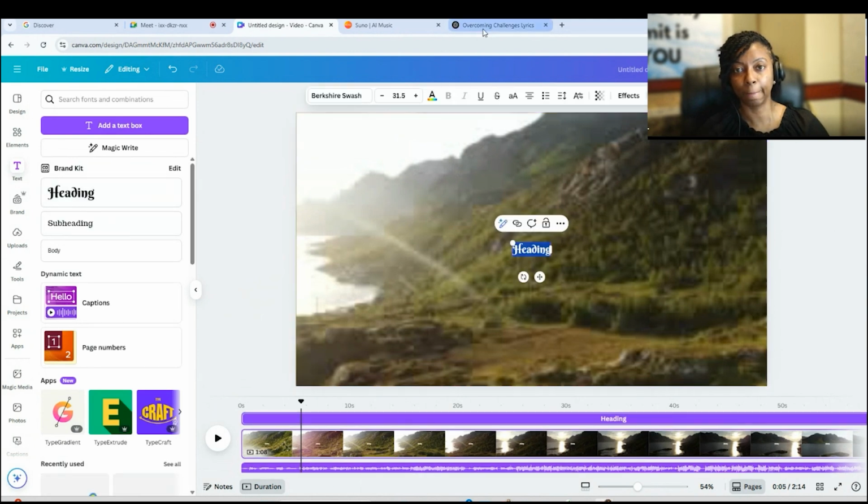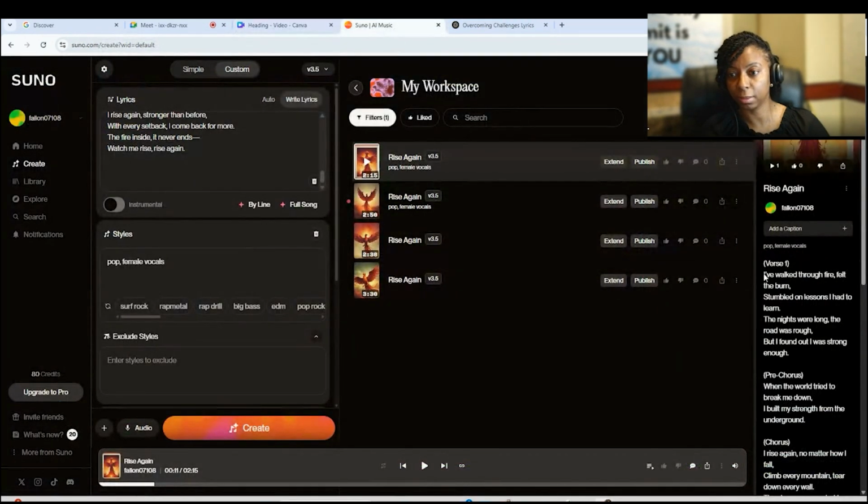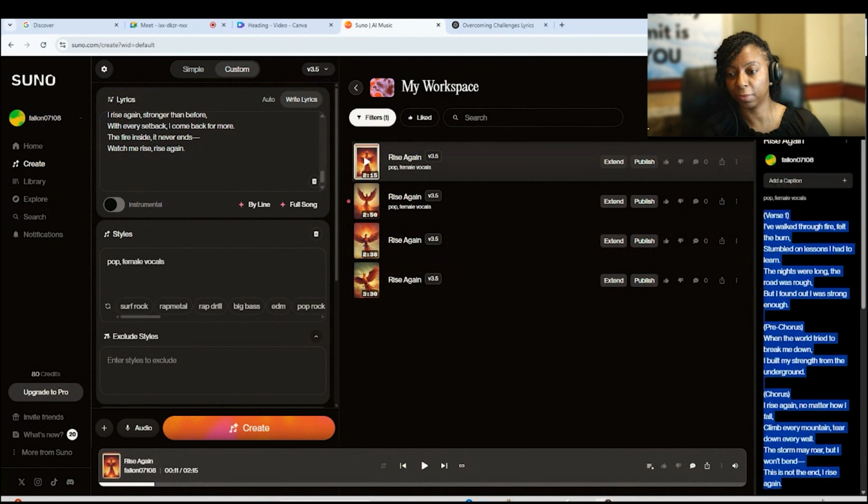Go to Insert, go to Text to insert a text box. Let's copy the lyrics. You can copy it from Suno or ChatGPT, either one, it doesn't matter. So you can do this one or two ways.